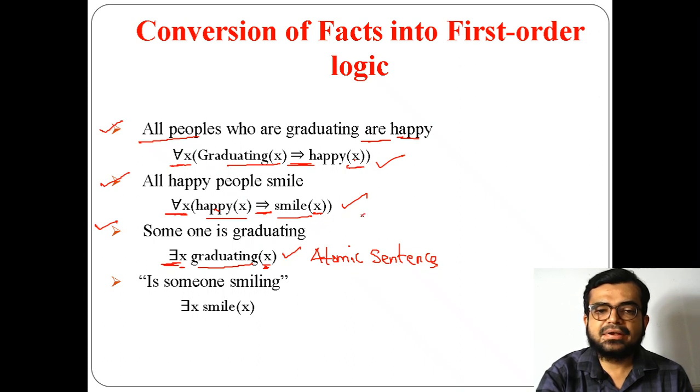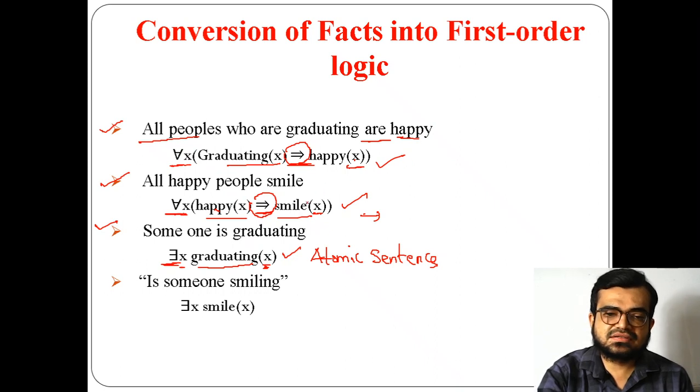And this is a complex sentence. Why? Because I have used the implication symbol here, right? I have used the implication symbol. That means I have used a connective. So that's why it is a complex sentence.